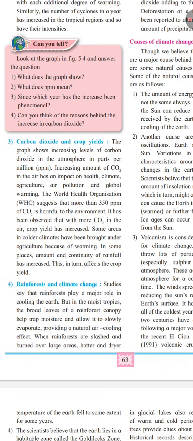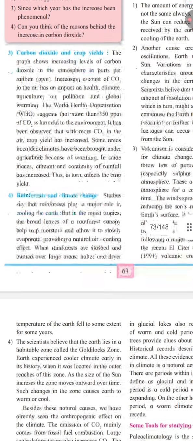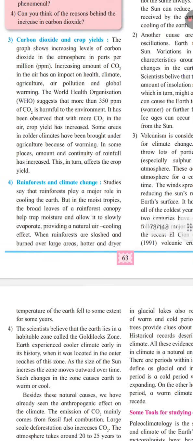However, it has also been observed that with more CO2 in the air, crop yield has increased in some situations. Because of warming, some areas with colder climates have also been brought under agriculture. In some places, the amount and continuity of rainfall have increased. Now, this also affects crop yield. So, change in CO2, temperature and rainfall can influence agricultural production too. Fourth is rainforest and climate change.